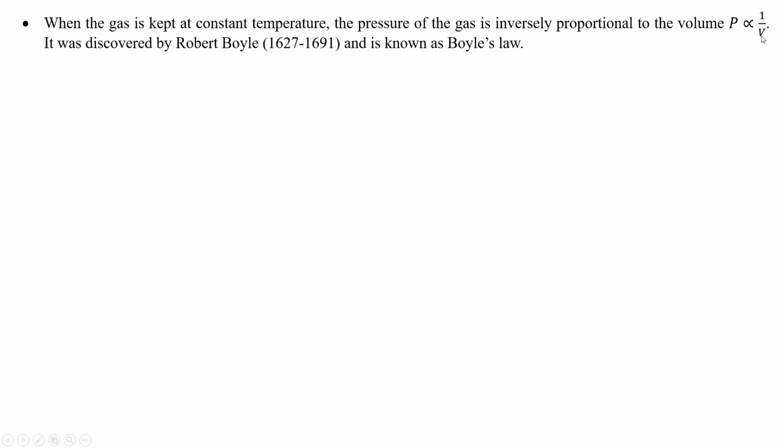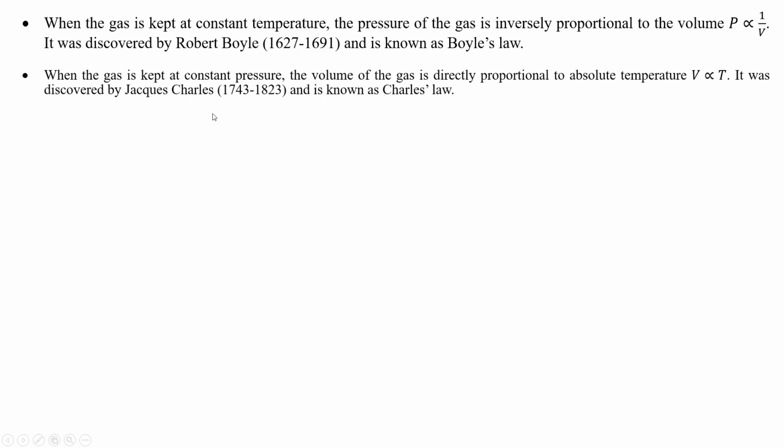Another law says that when the gas is kept at constant pressure, the volume of the gas is directly proportional to absolute temperature. It was discovered by Jacques Charles and is known as Charles' law. So Charles says that if we keep the pressure constant, the volume has a direct relation with that of temperature. By combining these two laws, we get